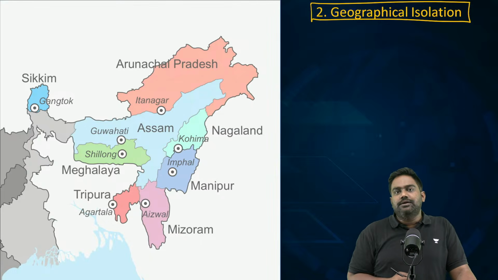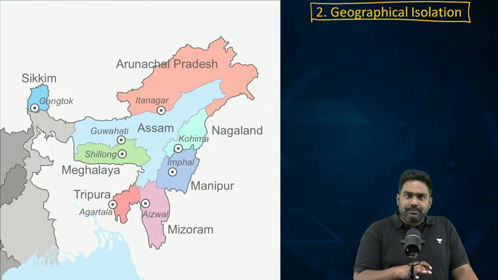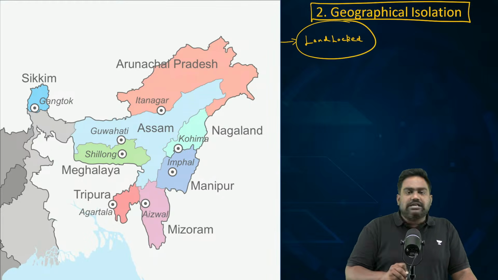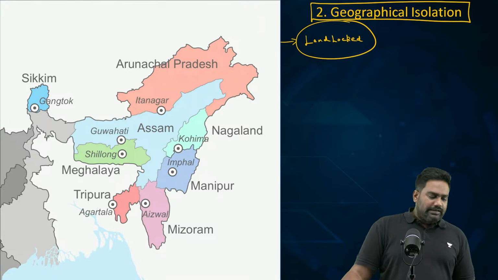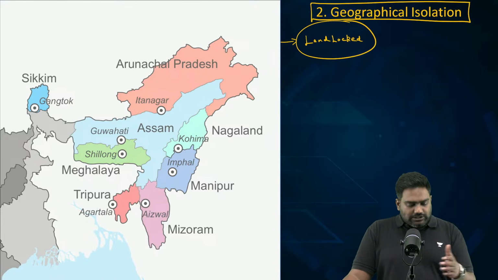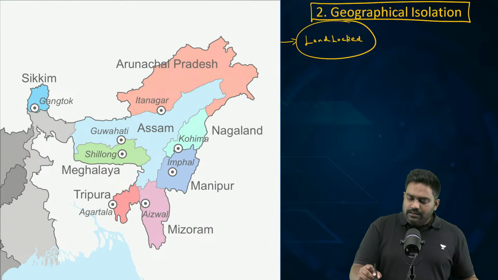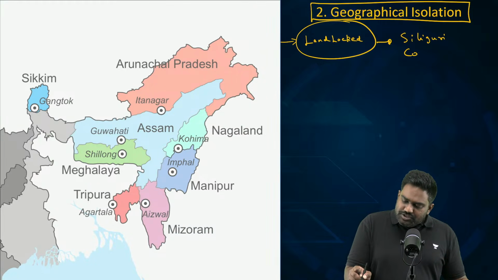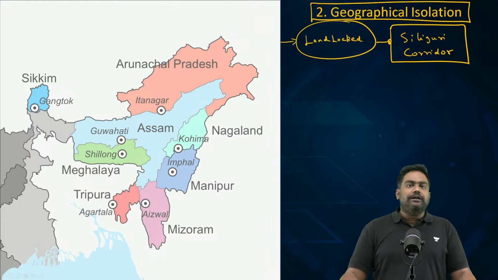Then, apart from that, the geographical isolation of the region, the disconnect of Northeast India from the rest of the country. First of all, look at the map here. You will notice that Northeast India is landlocked. It is cut off from direct access to the mainland. It is cut off from direct access to the sea. It is connected to the rest of the country through the narrow Siliguri corridor, which is the only connection between mainland India and Northeast India.